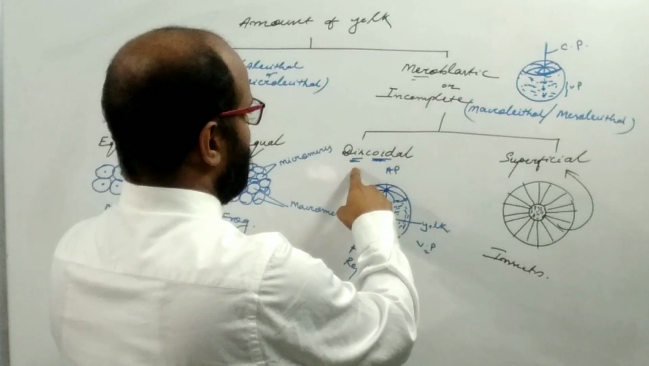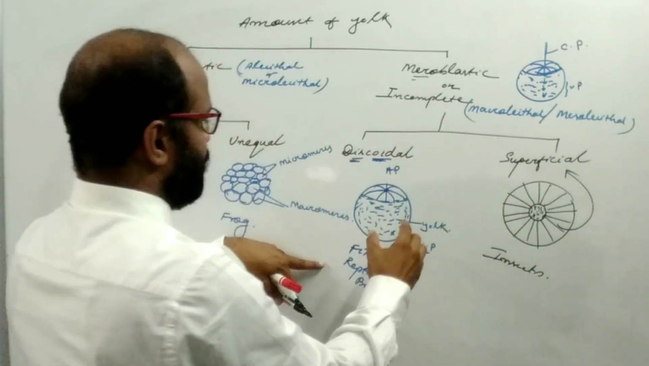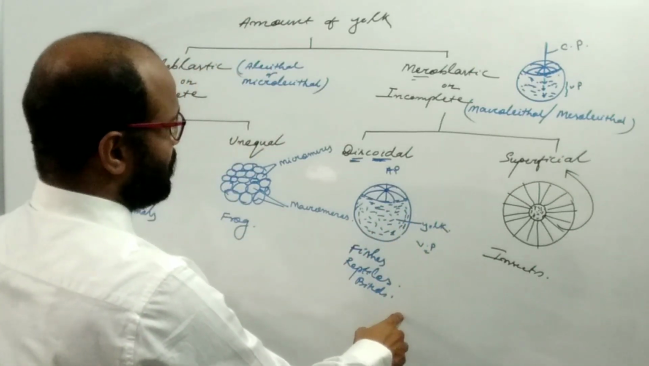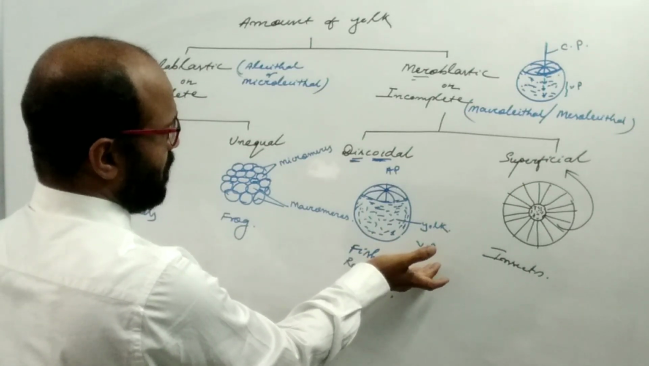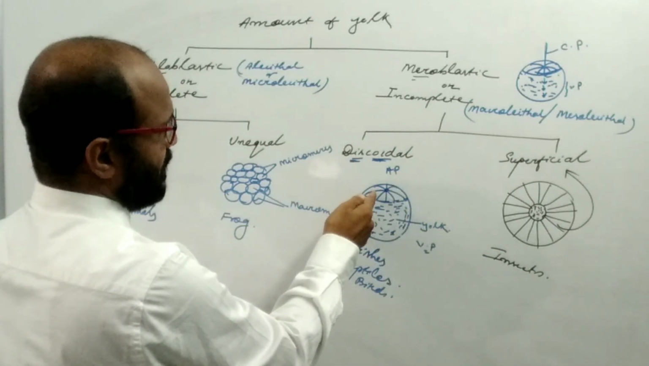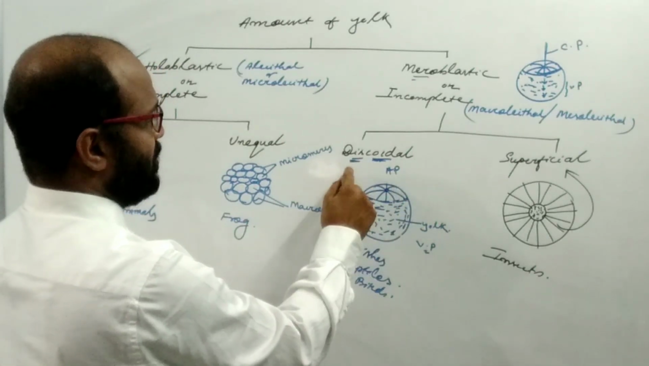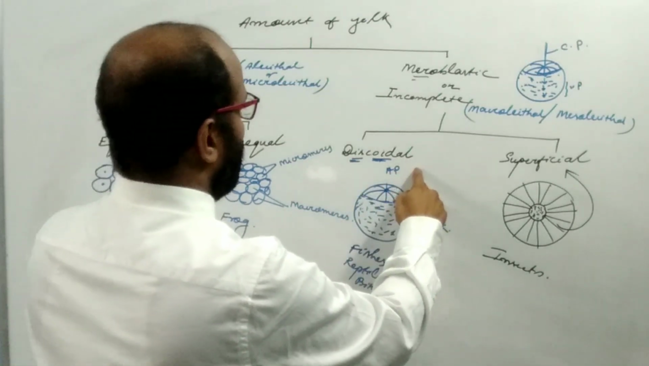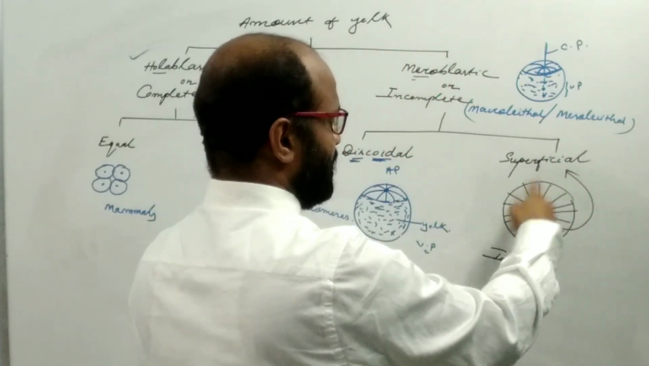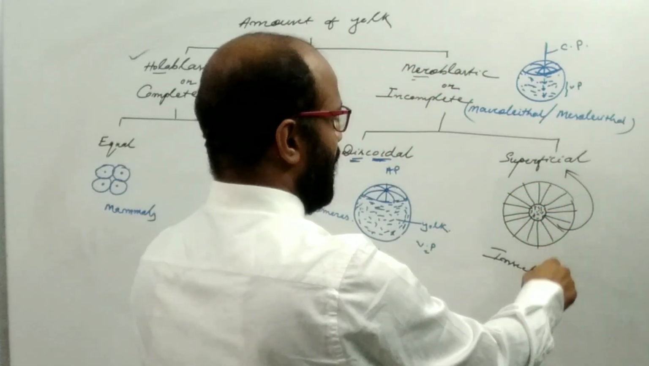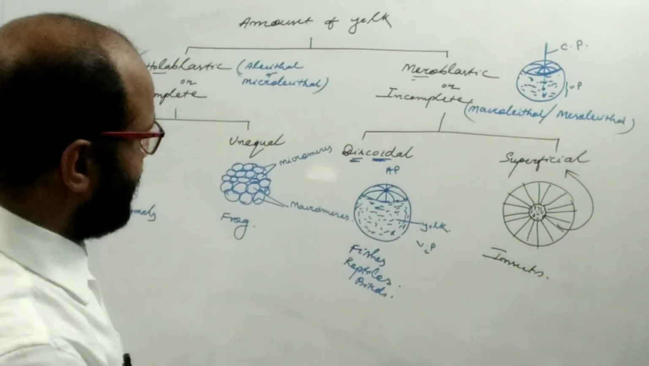Meroblastic cleavage, here one may be discoidal, another may be superficial. In case of fishes, reptiles and birds, the yolk is richly present at the vegetal pole, but at the animal pole the nucleus and cytoplasm are present, which divide and redivide and form a disc-like structure. That's why it is known as discoidal meroblastic cleavage. And in case of insects, the peripheral region has the cytoplasm which divides and redivides, and such type of division is known as superficial meroblastic cleavage.